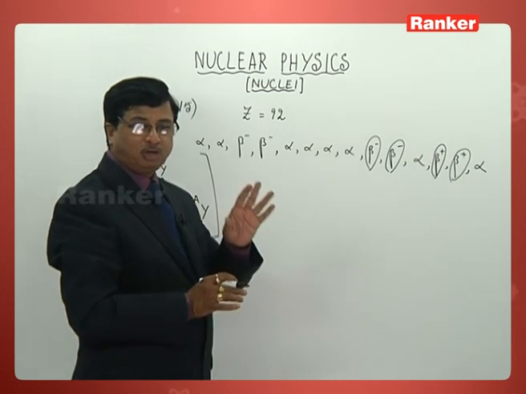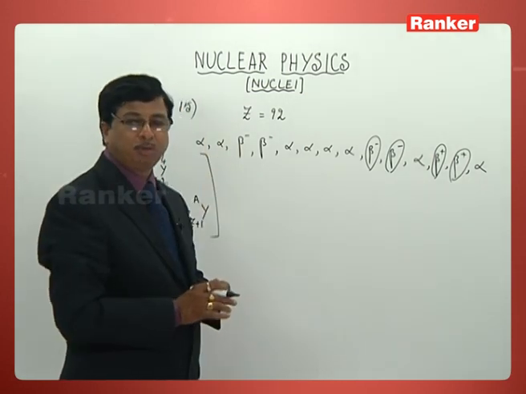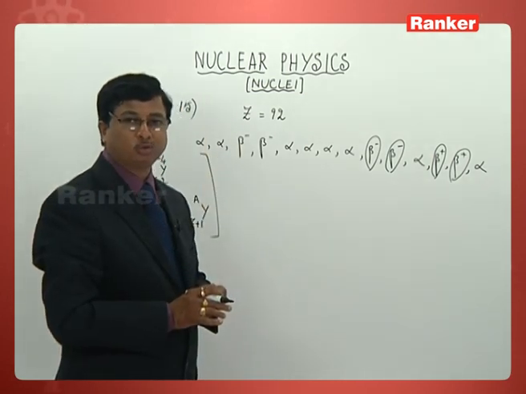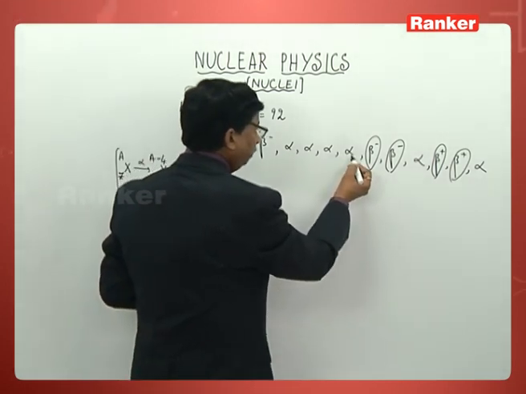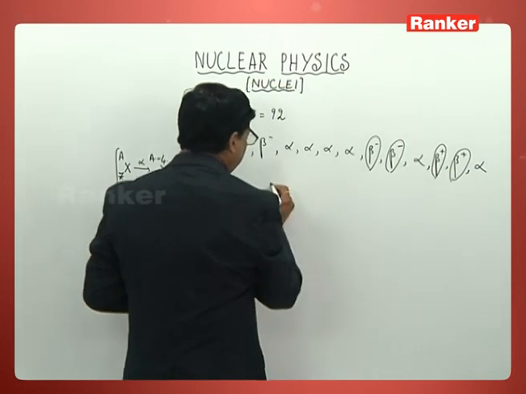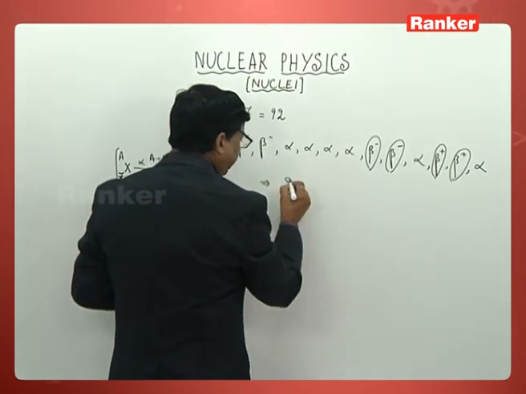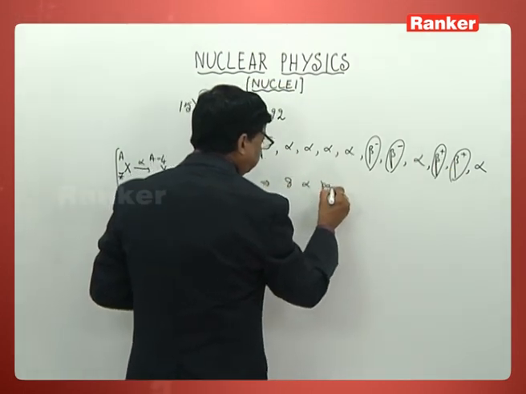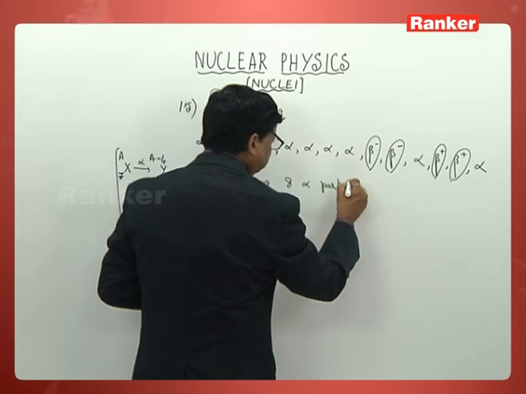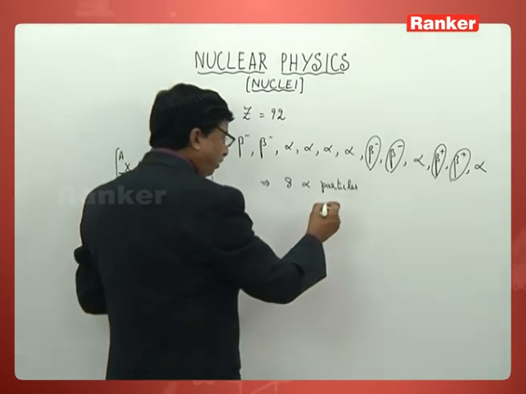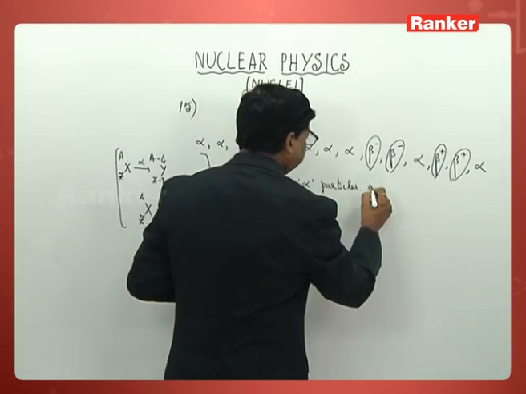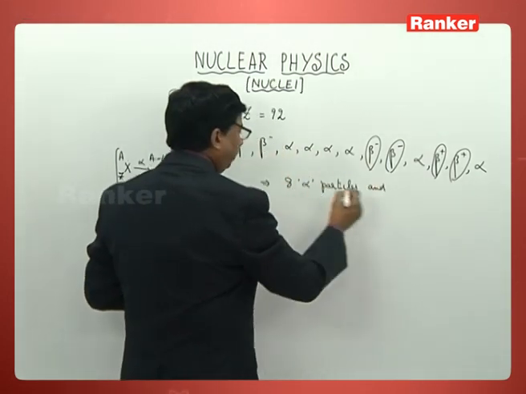So how many total alpha particles are we getting out of that nucleus? 1, 2, 3, 4, 5, 6, 7 and 8. Totally 8 alpha particles. And how many beta? 2 beta particles.